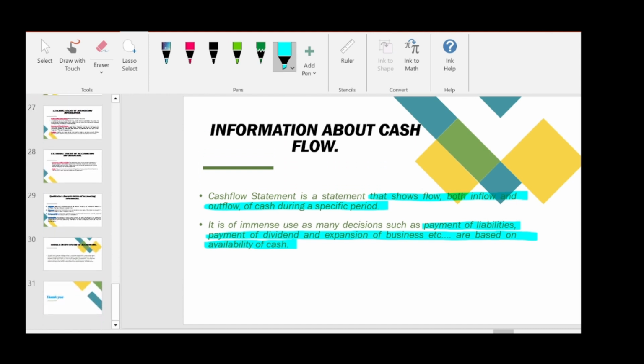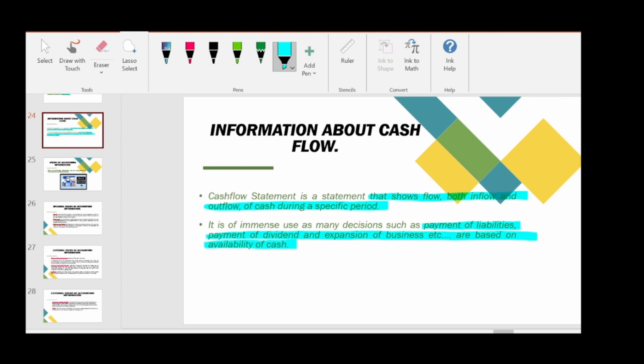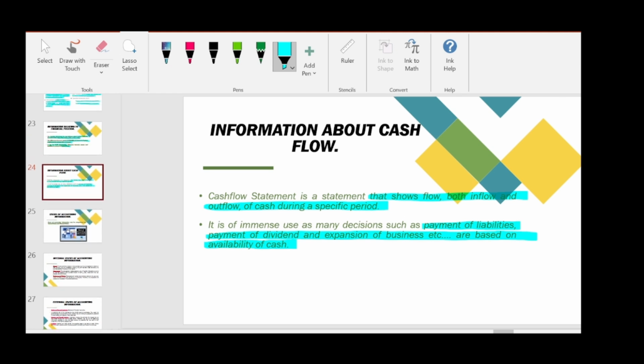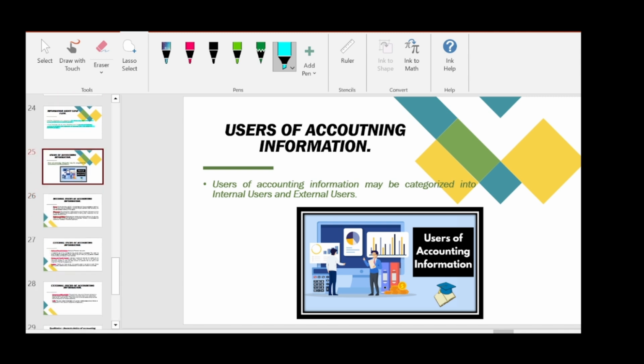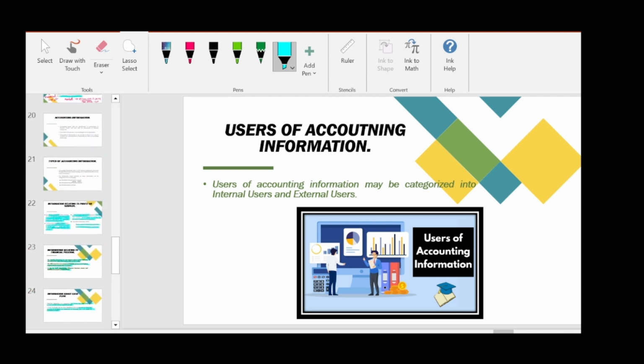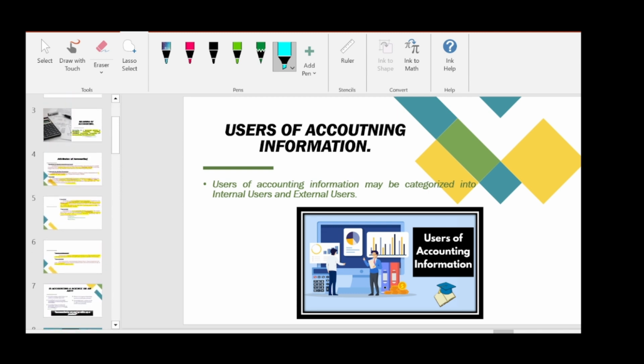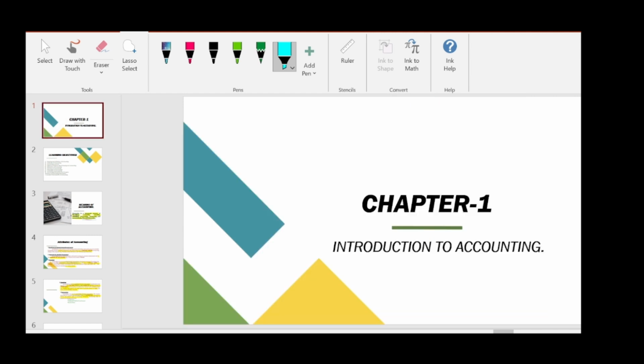And then we have one last topic which we will do in the next video, that is uses of accounting information. So that is divided into two. One is internal uses and external uses. With this topic, our chapter ends, and then we will start with the second chapter, terms of accounting. So in the second chapter, we will see different terms which are used in accounting subject. So I hope everything is clear till the topic which we saw today.